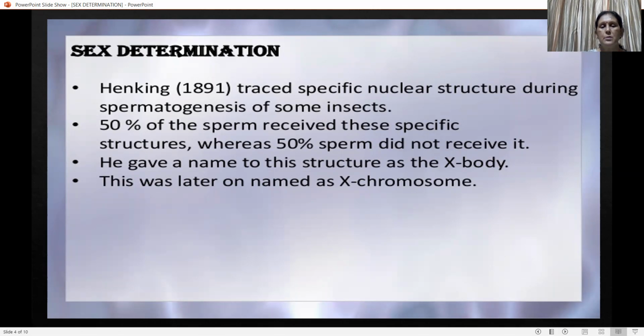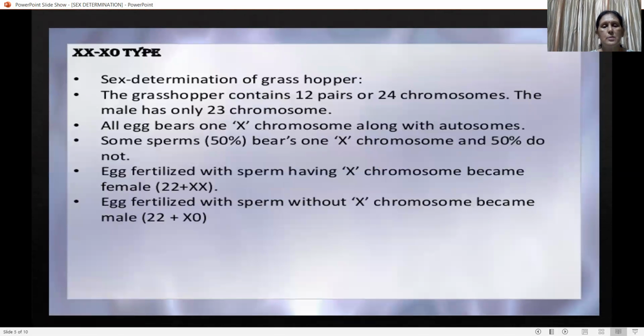So he gave a name to this structure, the X body. Previously, sex chromosomes were called X body, and the term was given by Henking, and then it was later named the X chromosome. So sex determination depends mainly on the X chromosome and Y chromosome, basically the X chromosome.